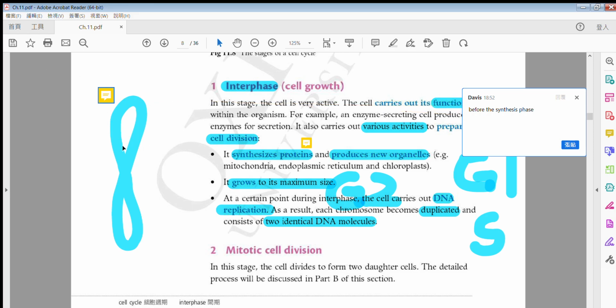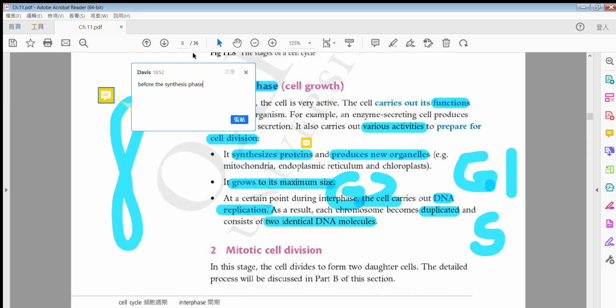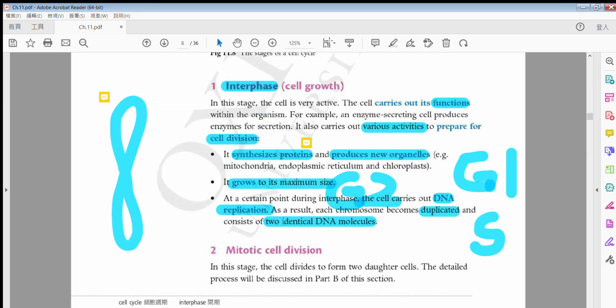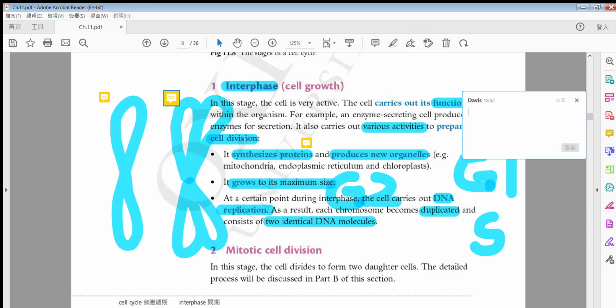Okay, so this is a chromosome. This thing, this number 8, is one chromosome. So this is before the interphase. And this one on the right is after the synthesis phase.